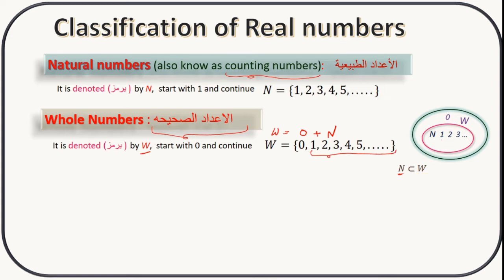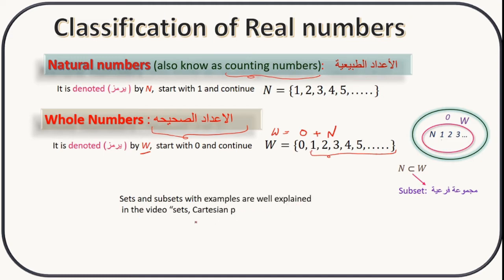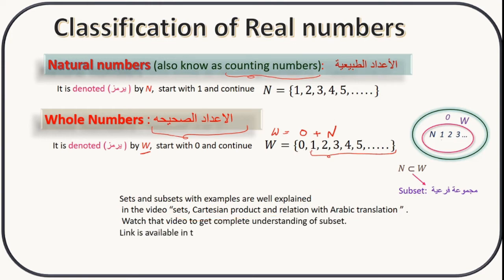What is this symbol? This symbol is nothing but the subset symbol. You can see the Arabic translation of it. Subsets are explained with examples in the video Sets, Cartesian product and relations with Arabic translation. Watch that video to get a complete understanding of subsets. So here, N is a subset of W. Natural numbers are a subset of whole numbers. I hope you understood.